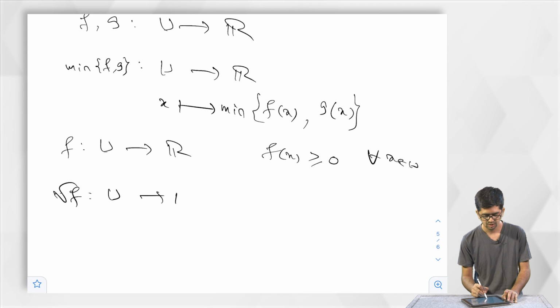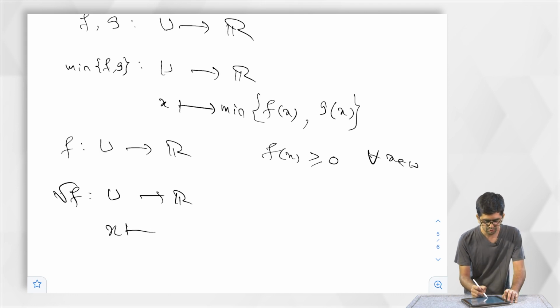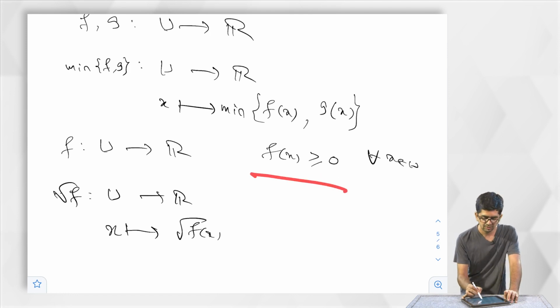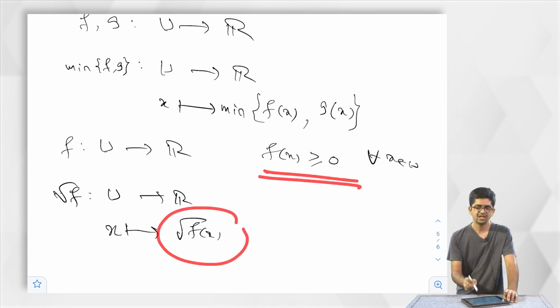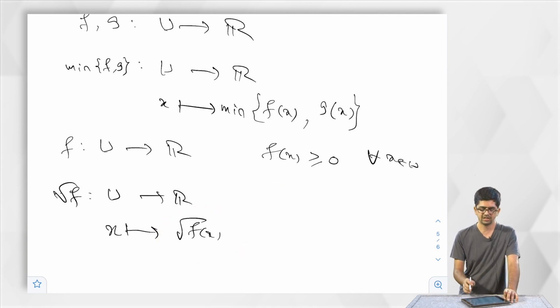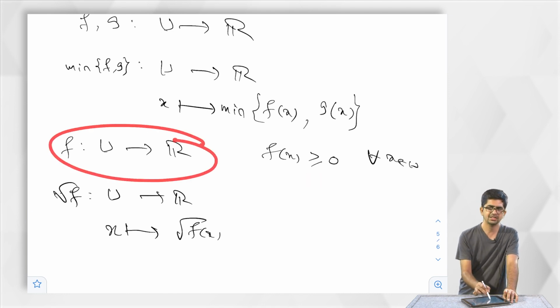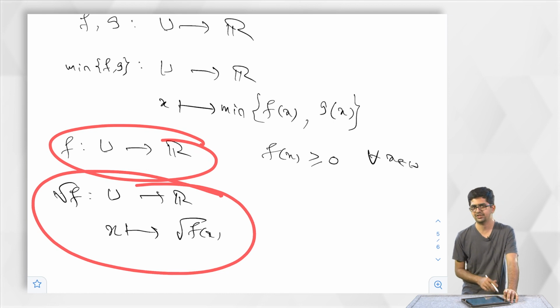This is a function from u to R, x is mapped to root of f of x. Because f of x is positive, only for positive elements of R I know what it means. For other elements, I do not know what it means. So, I will focus my attention on this case. Now the question is, if f is continuous, is root f a continuous function?